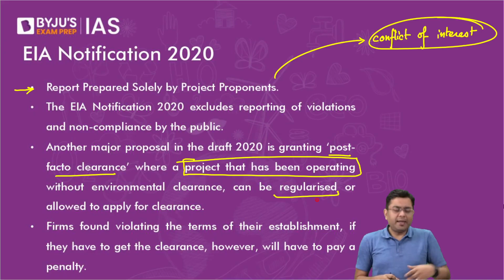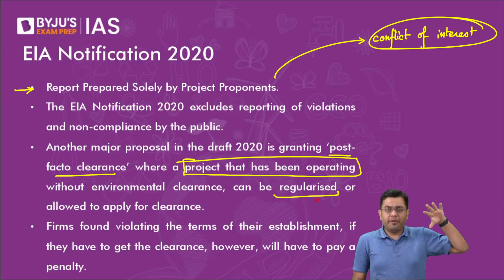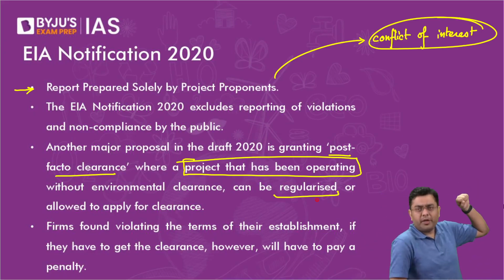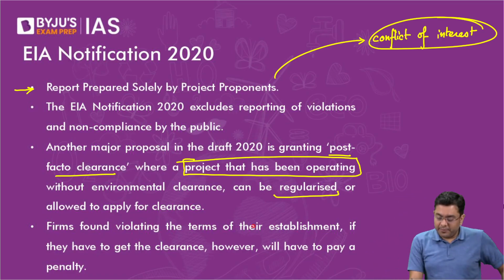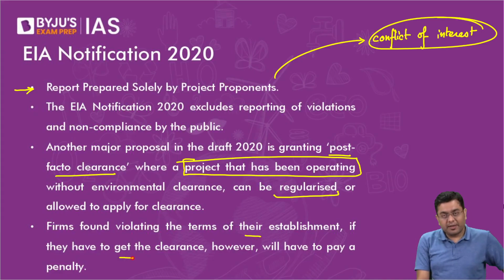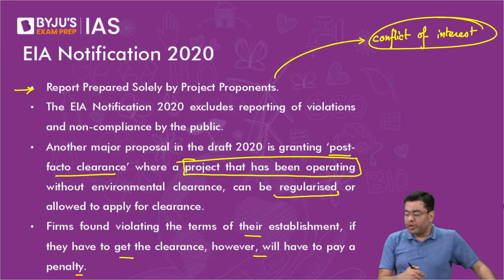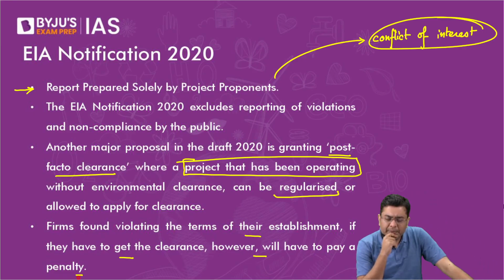So in case, let's suppose the clearance process has been very long, 2 years, 3 years, by that time you have started running the operation, you needed the finances, so you can apply for clearance after that. But the counter argument is that in those 2 to 3 years, you might very well have destroyed every iota of environment which was there. Firms found violating the terms of their establishment, if they have to get the clearance, will have to pay a penalty. Now, here also the counter argument is basically